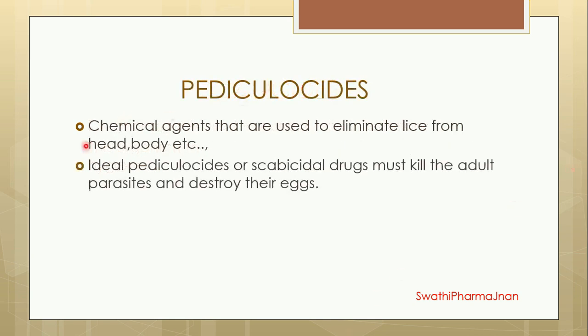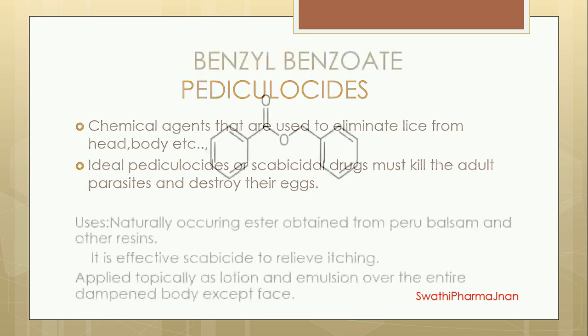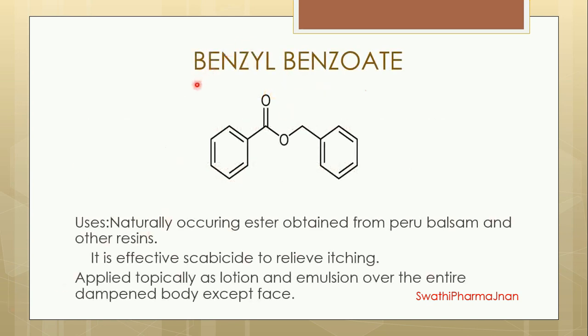What are pediculosides? These are chemical agents that are used to eliminate lice from our body or from the scalp or from the head, etc. They are called pediculosides. Cides means the chemical agents which will kill the lice. Ideal pediculosides or scabicidal drugs must kill the adult parasites and they should also destroy the eggs which are present under the skin surface. The first drug which can be used as a scabicidal agent and pediculoside is benzyl benzoate.